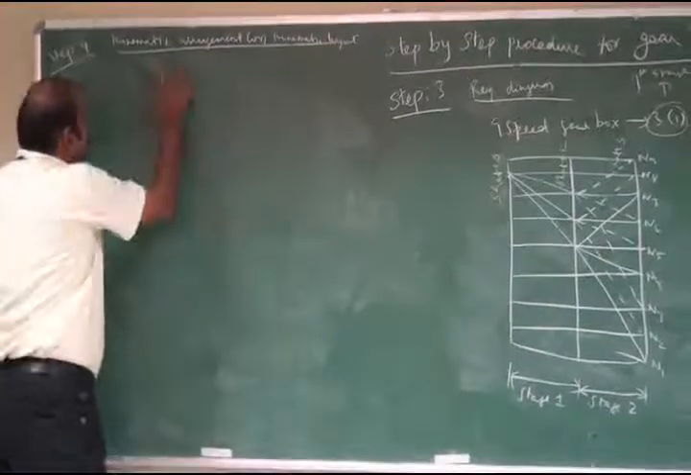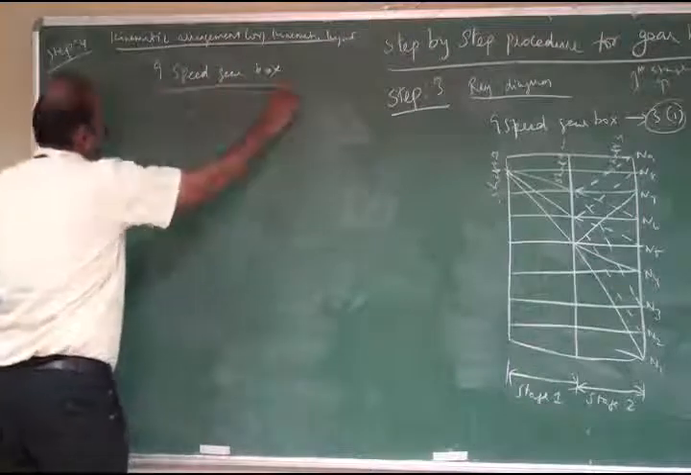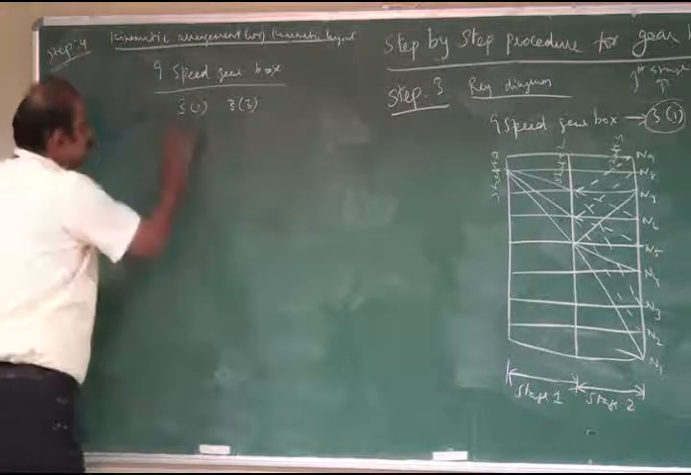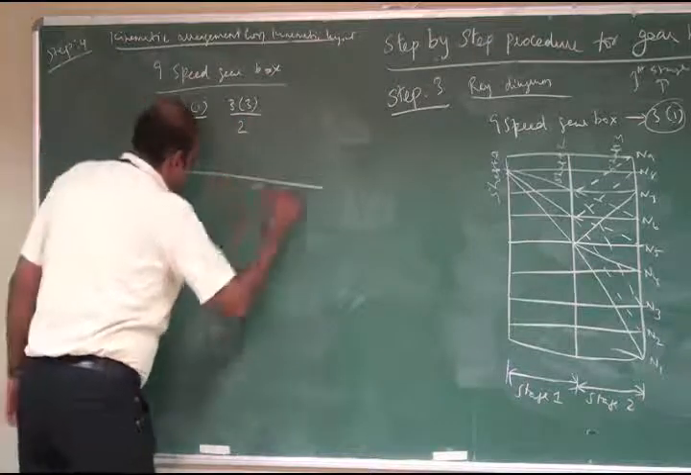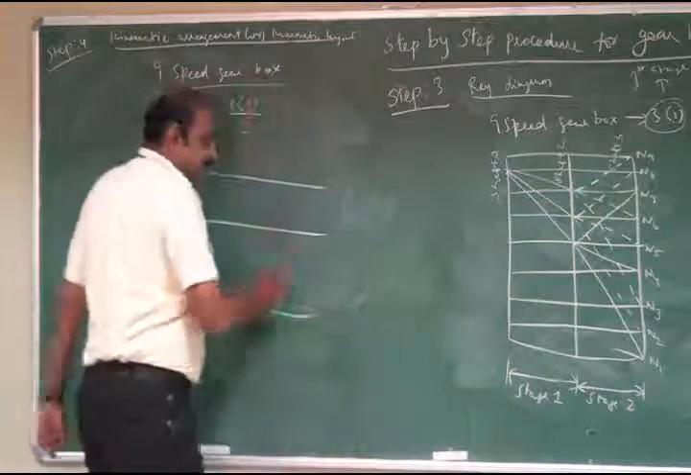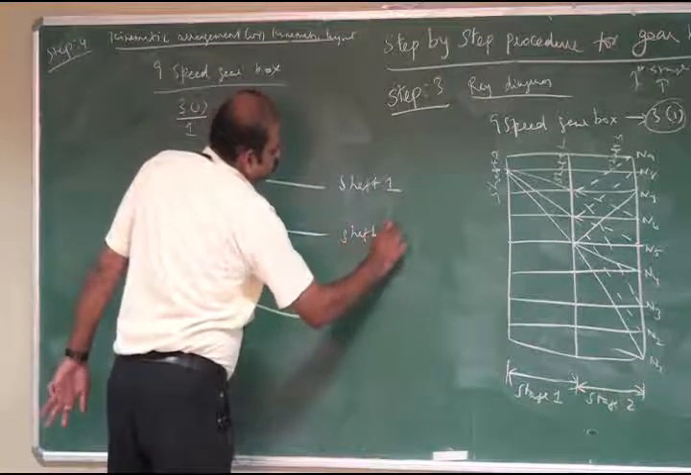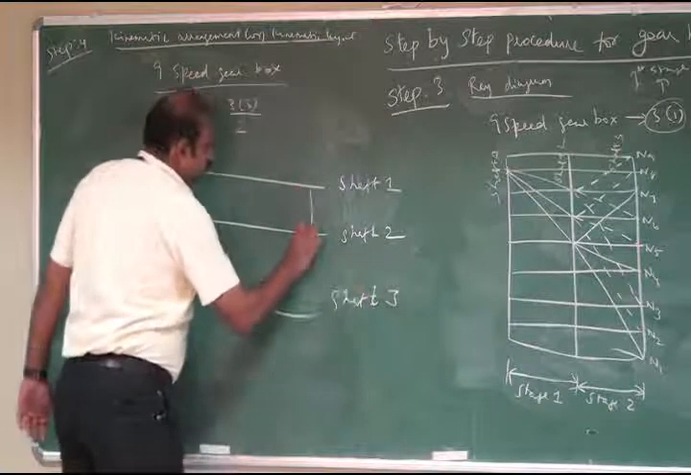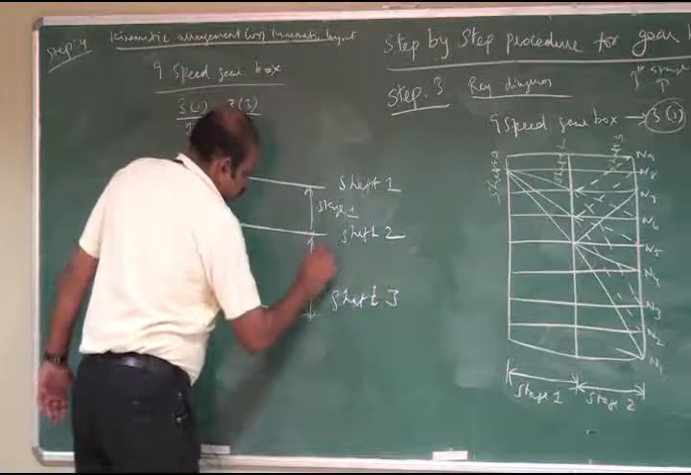For example, there is a 9-speed gearbox. The structural form is 3:1 and 3:3. Here there are two stages, stage 1 and stage 2, so there are 3 shafts: shaft 1, shaft 2, and shaft 3. This is shaft 1, this is shaft 2, and this is shaft 3. Here is stage 1, and this is stage 2.